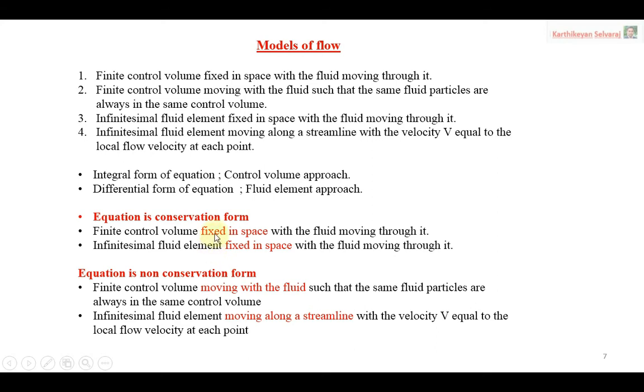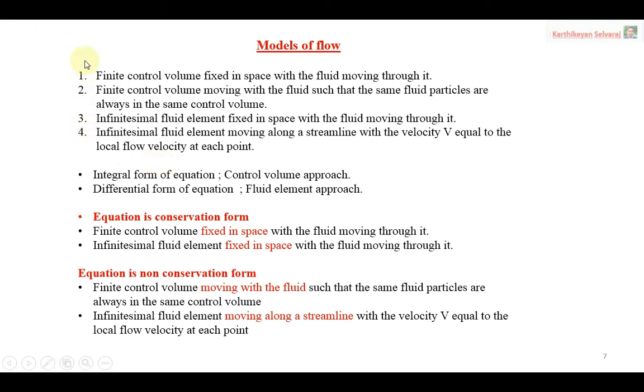Suppose it is fixed in space, then that is called the conservation form of the continuity equation, or the conservation form of the momentum equation, or the conservation form of the energy equation. Anyway, if it is fixed in space, then that is called the conservation form. Suppose either the control volume or the fluid element is moving along with the fluid, then that is called the non-conservation form. This understanding will be helpful for identifying the problem and similarly identifying the equation properly.